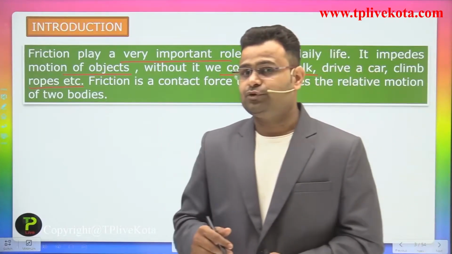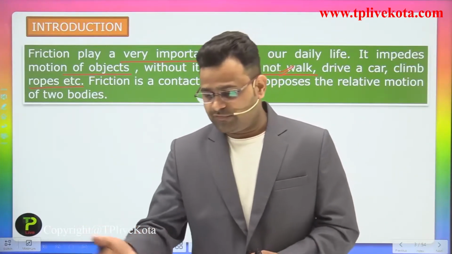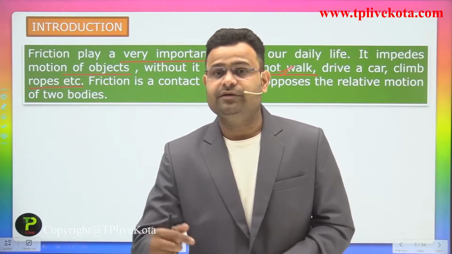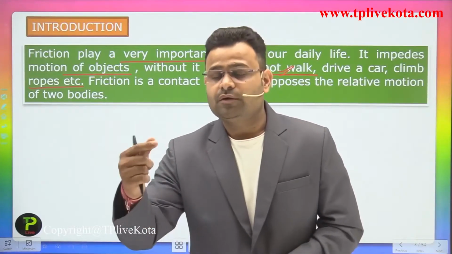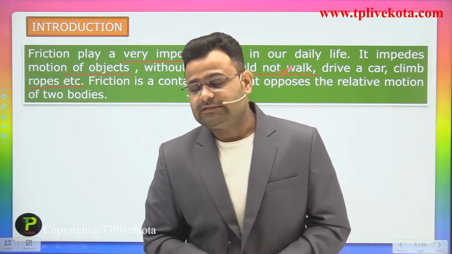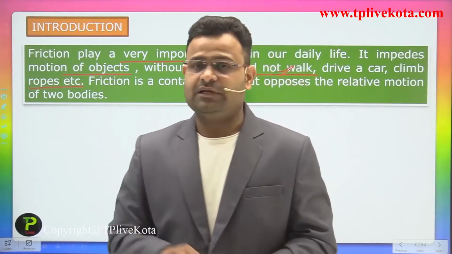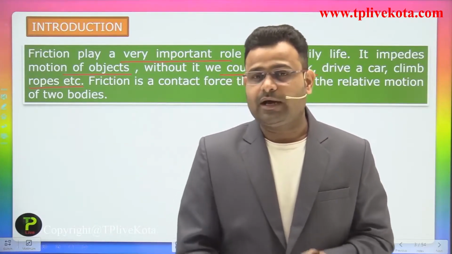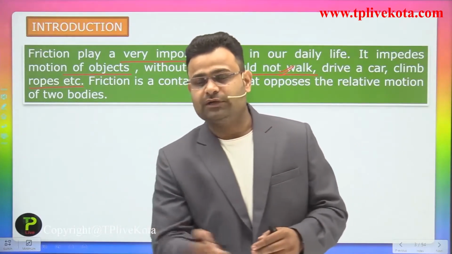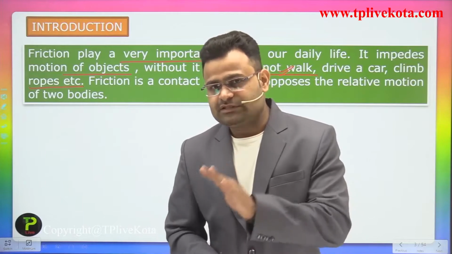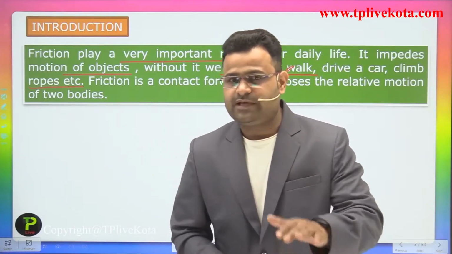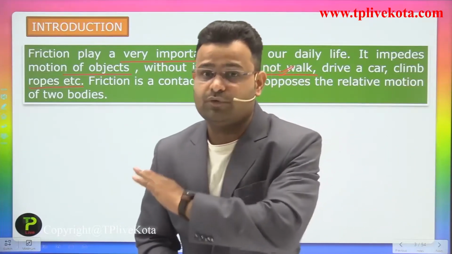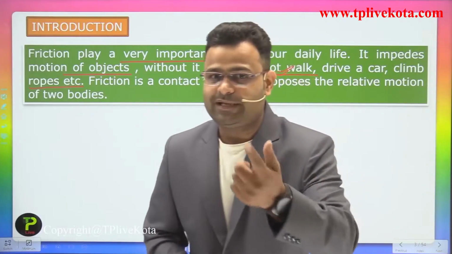Whenever you push the surface of the earth, it gives a return force to you so that you can walk. Let's suppose there is a surface and you drop some oil on it. That oil reduces the friction, meaning it removes the friction present on the surface. So what happens?